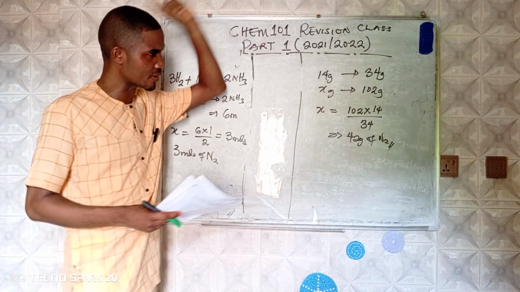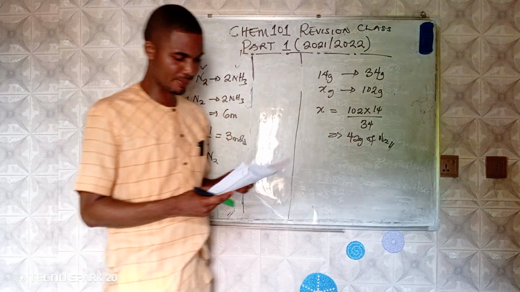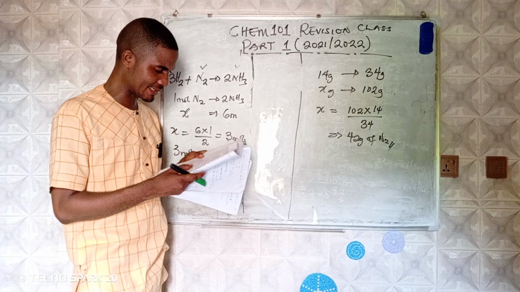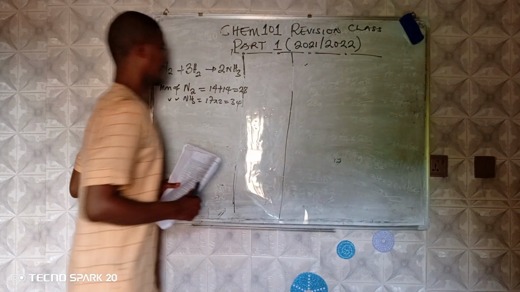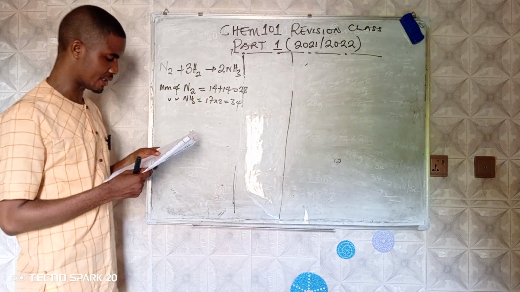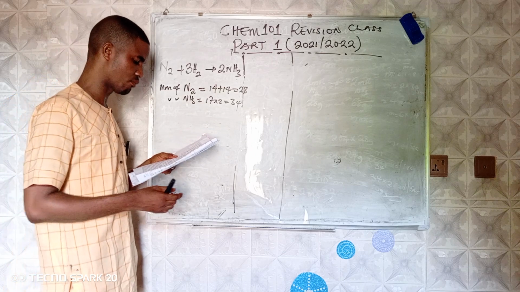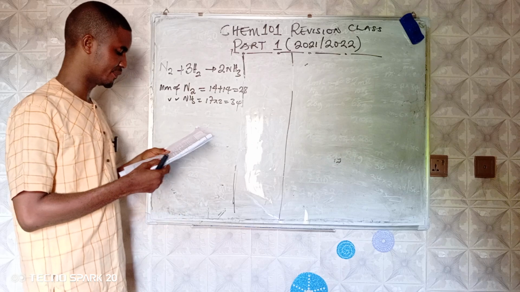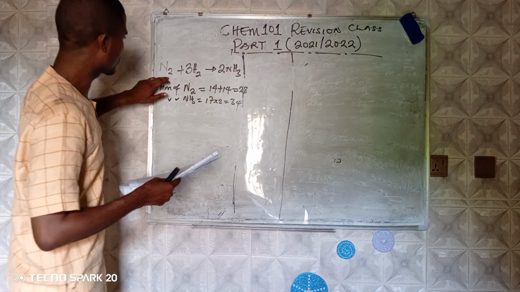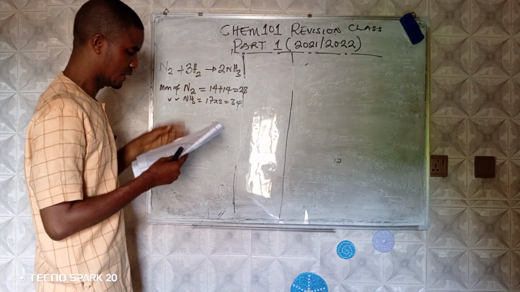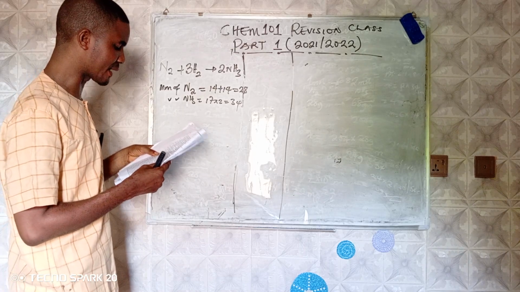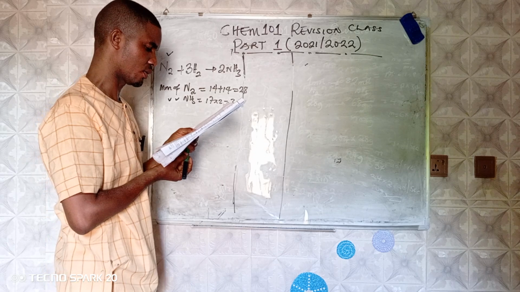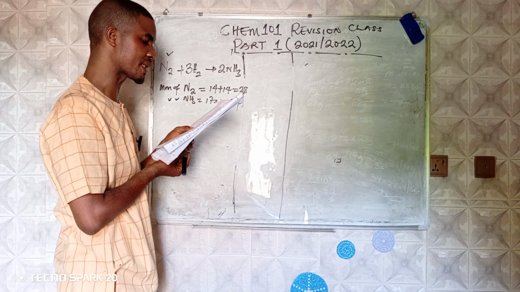However, the question is asking us about the mass. So 42 grams of nitrogen will be the one that is appropriate. Let's observe question number 36. It says, how many grams of nitrogen must combine with hydrogen to form 6 moles of ammonia? Look at the balanced chemical equation. Nitrogen plus hydrogen will give this. So in this case, it says how many grams of nitrogen, we're interested in nitrogen, must combine with hydrogen to form 6 moles of ammonia.